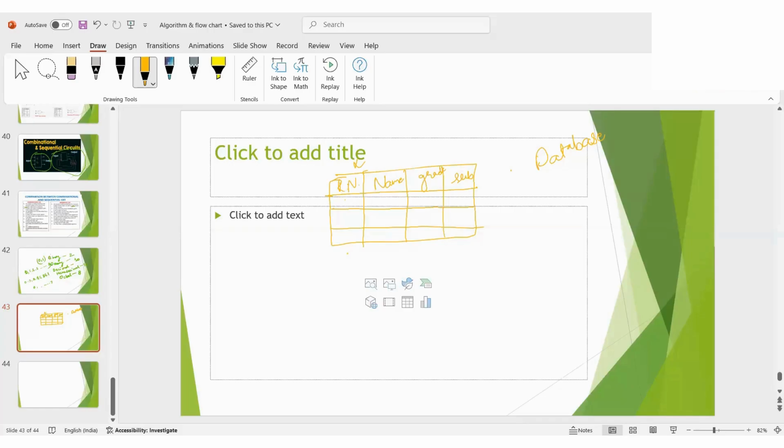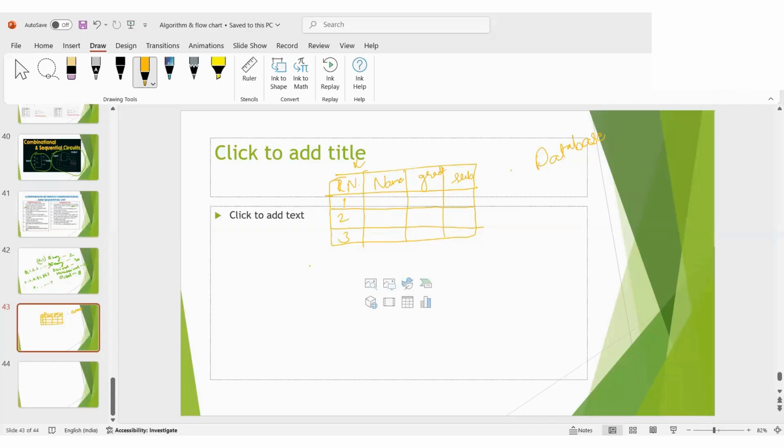Any information, like even a single name or single thing that you want to store, that will be data only. Okay. So here, if it will be saving something, like roll number, like 1, 2, 3, we do have. So this is something that can be unique, right? If we want to make the name the key, that will not be working, right? Because two people can have the same name. It can be possible, right?